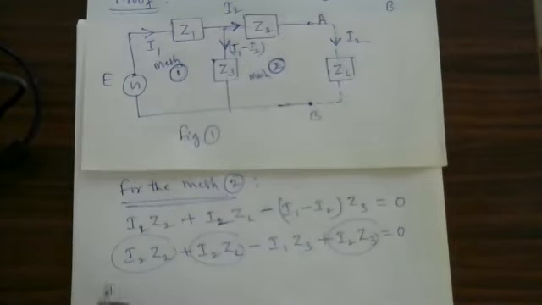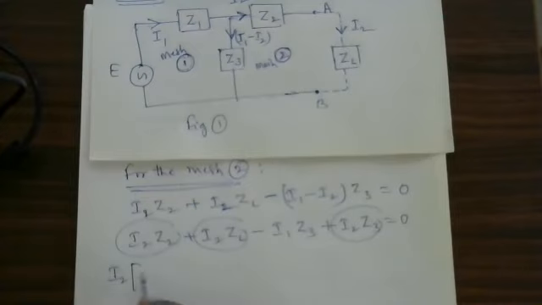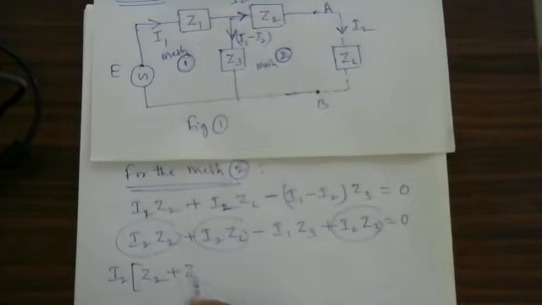I will take out the common factor I2: I2 into (Z2 plus ZL plus Z3).